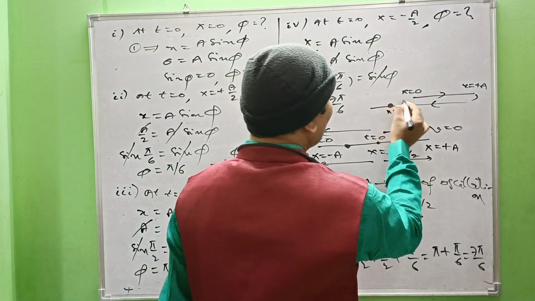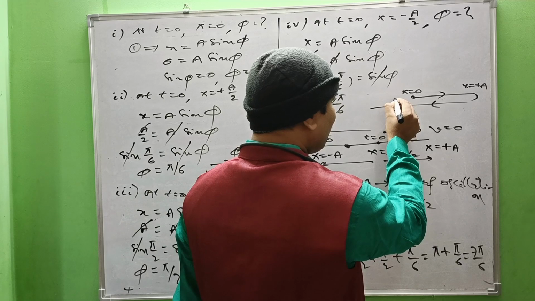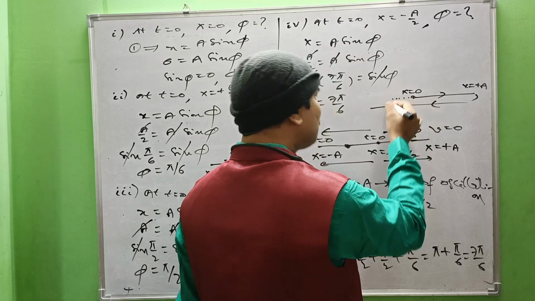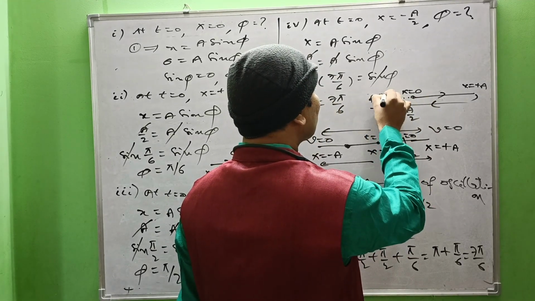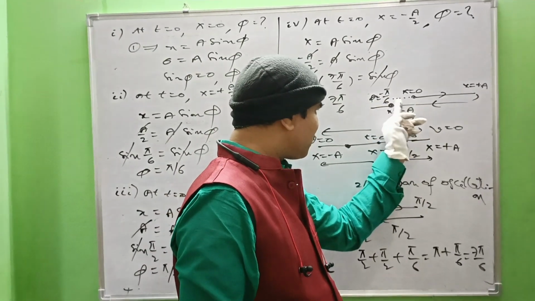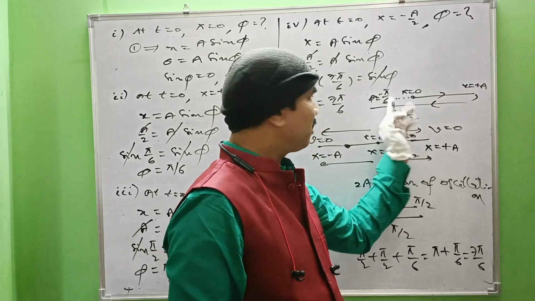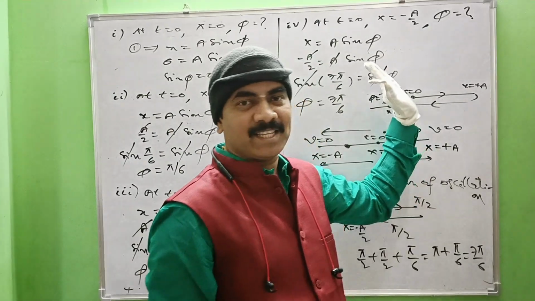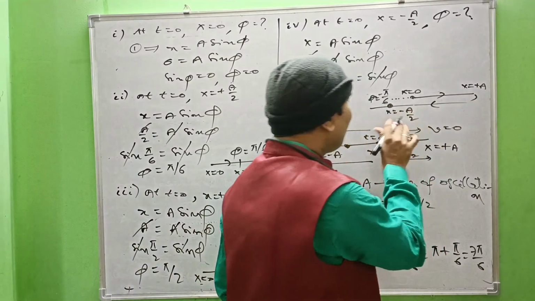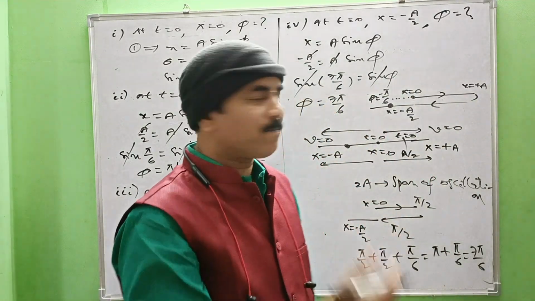For that part of oscillation, it acquires a phase of 7 pi by 6. Suppose I take the direct position leftwards from the mean position to this position, then phi becomes minus pi by 6 also. For this oscillation, if I go directly from the mean position to the given position, it becomes minus pi by 6. If I take it like this, then 7 pi by 6.